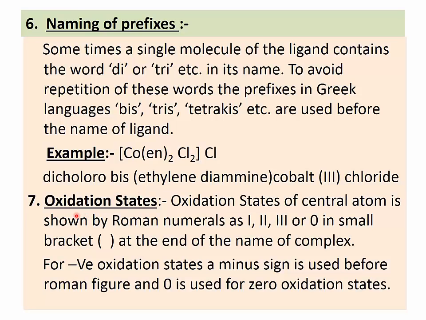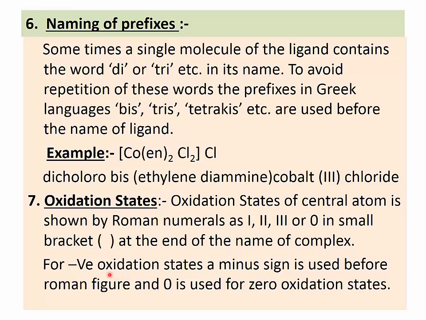Then say rule number 7, oxidation states. We have already used this rule in many complexes up till now. So the oxidation state of the central atom is shown by Roman numerals as I, II, III or 0 in small brackets at the end of the name of the complex.